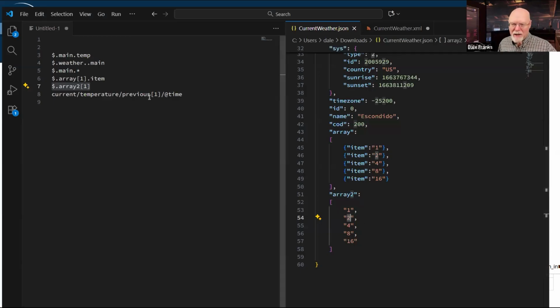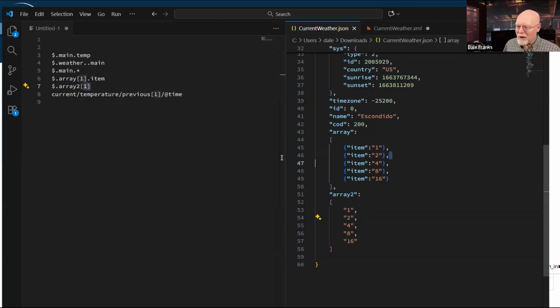Now, second thing that's confusing is that in XML, we're in 1-based arrays. In JSON, we're in 0-based arrays. So item 1 is actually this item right there and that item right there, because the very first item in the array has an index of 0.